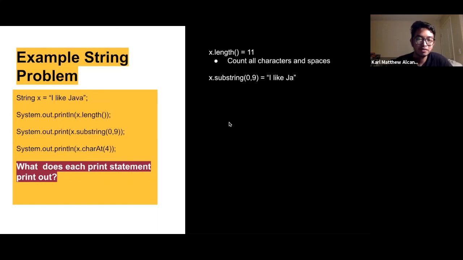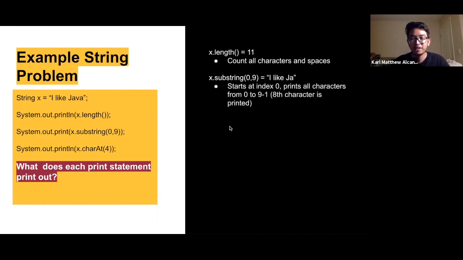And substring returns part of a string. In this case, it would return "I like Ja". It starts at index 0 and prints all characters from 0 to 9 minus 1, so only until the 8th character is printed out.